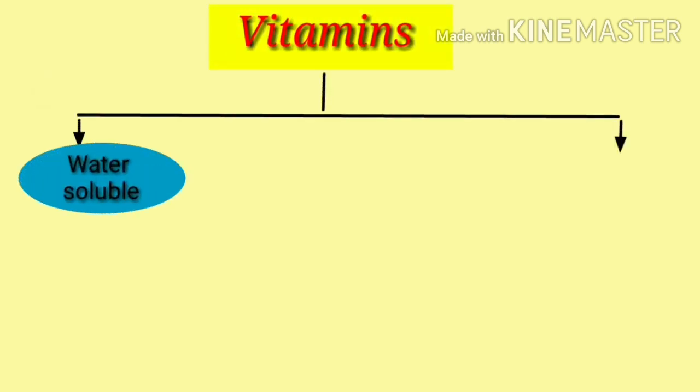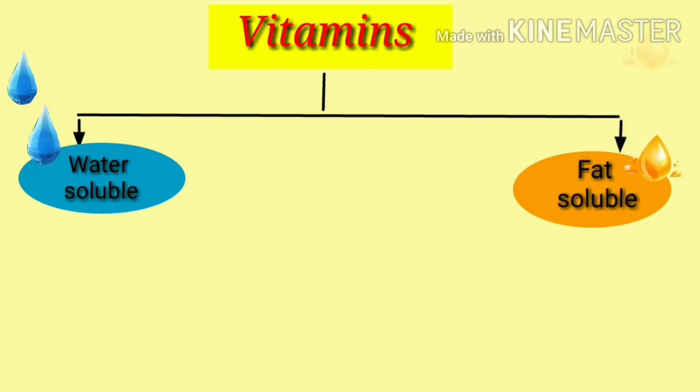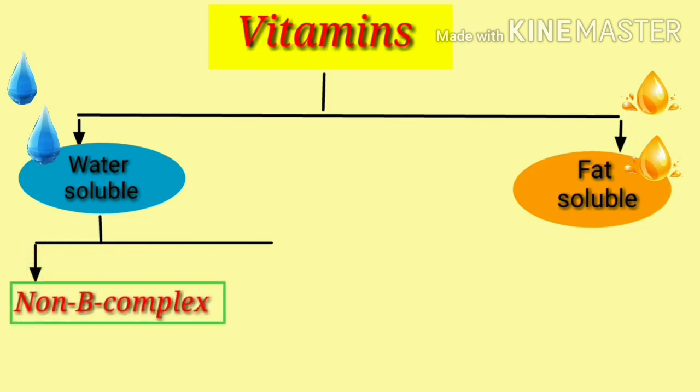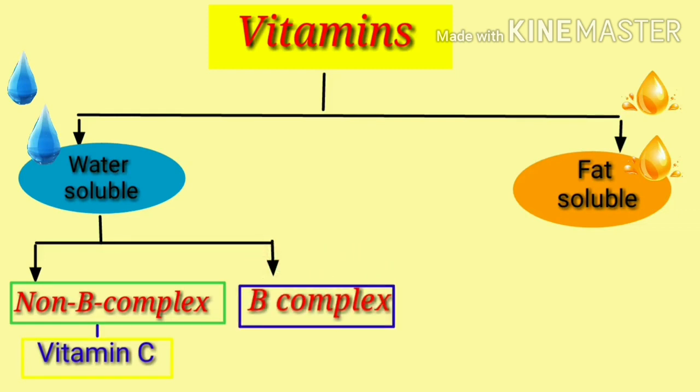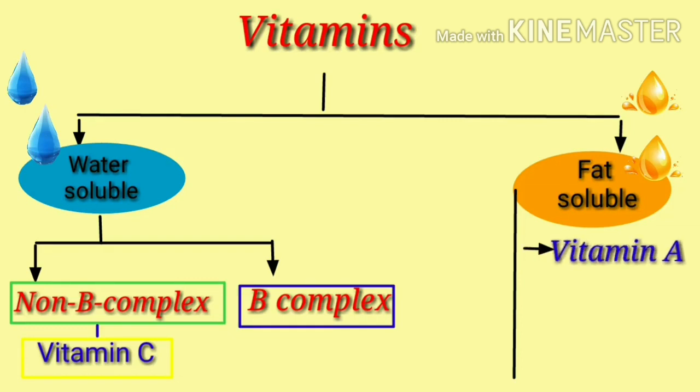Vitamins are classified into two groups. One is water soluble vitamins and the other is fat soluble vitamins. Let us study the following chart showing vitamins, available sources and deficiency diseases. Water soluble vitamins are B complex and vitamin C. Fat soluble vitamins are vitamin A, vitamin D, vitamin E and vitamin K. These are fat soluble vitamins.